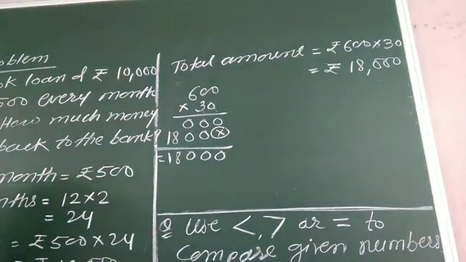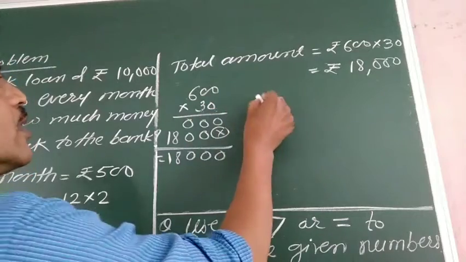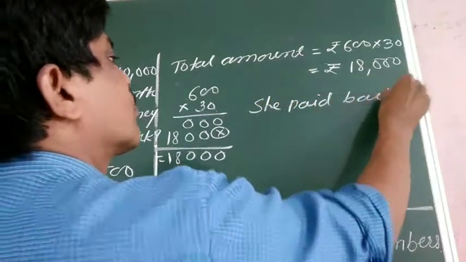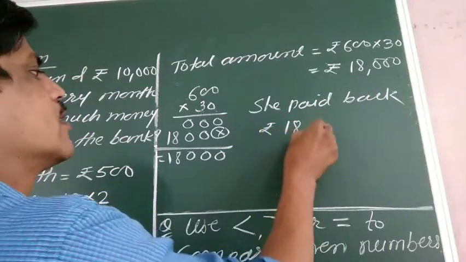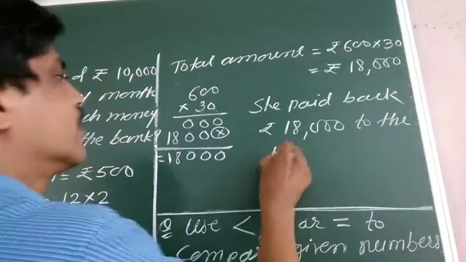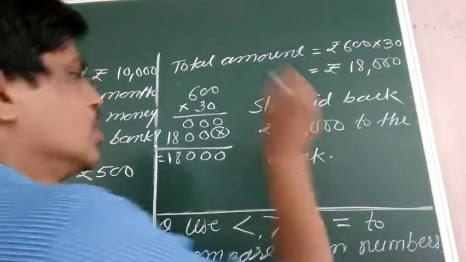So Rani paid back rupees 18,000 to the bank in 2.5 years. See, she paid back rupees 18,000 to the bank. Okay, to the bank.